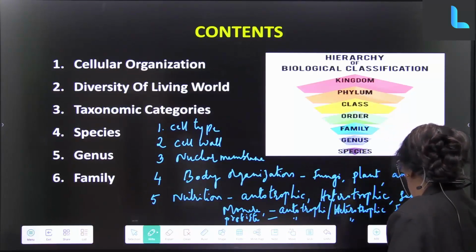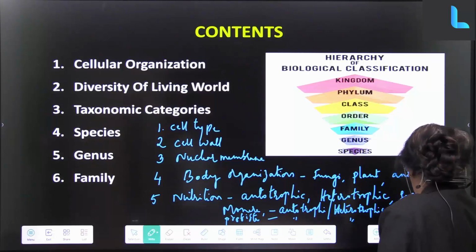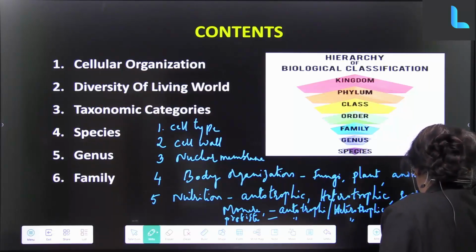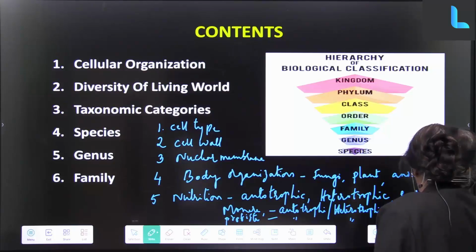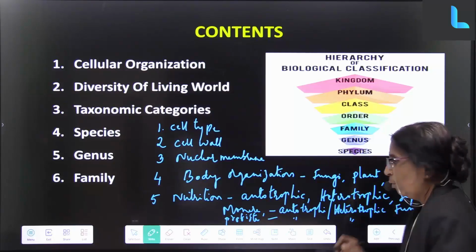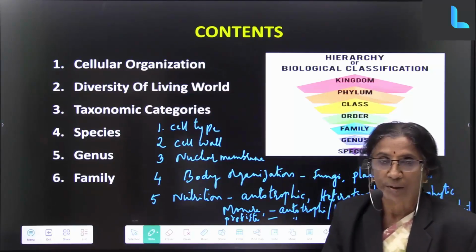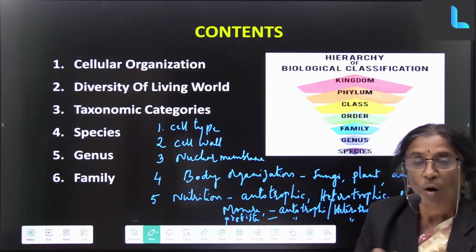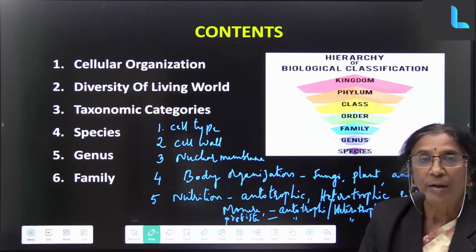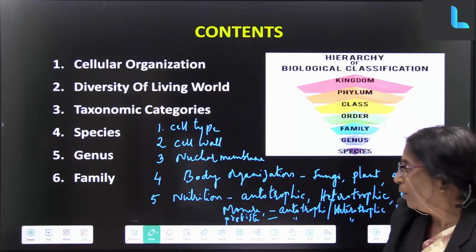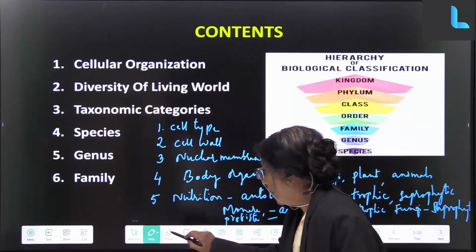In case of fungi, all are heterotrophic, or we can say saprophytic. And as you know, all the plants are autotrophic. All the animals are heterotrophic. So I hope you understood this now.